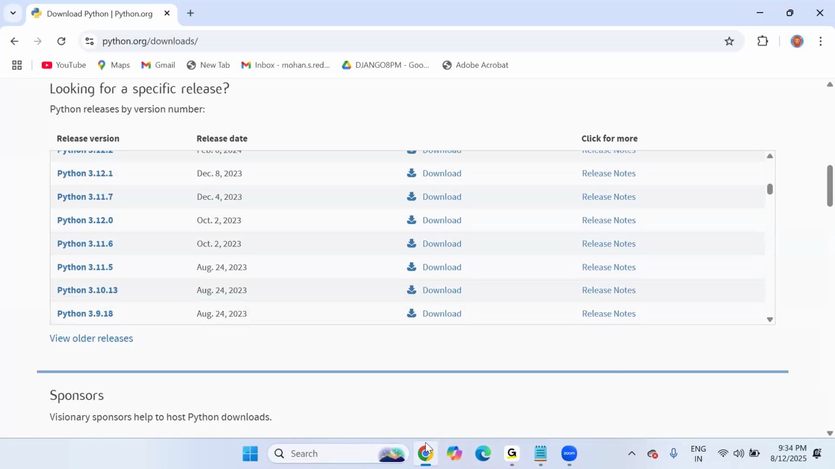But now the Python Software Foundation people have stopped the support for version 0 and version 1.